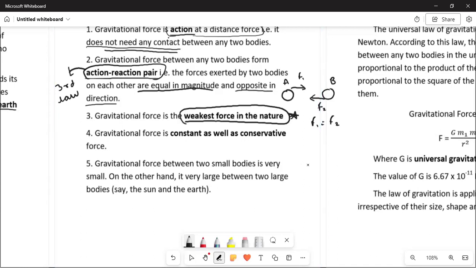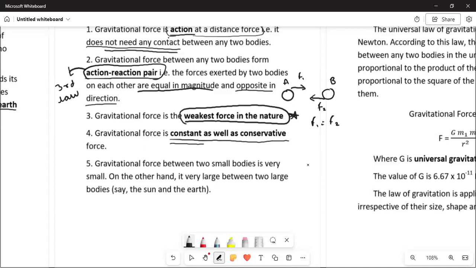So moving on to our next point, which is that the gravitational force is constant as well as conservative. Now the word constant: this magnitude is constant at each and every place.